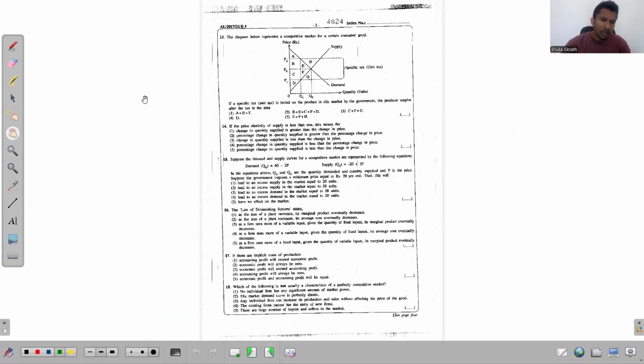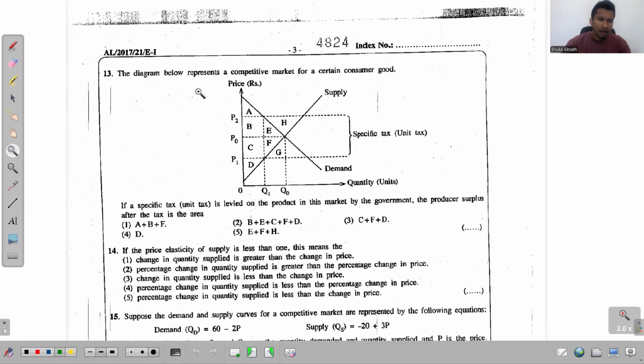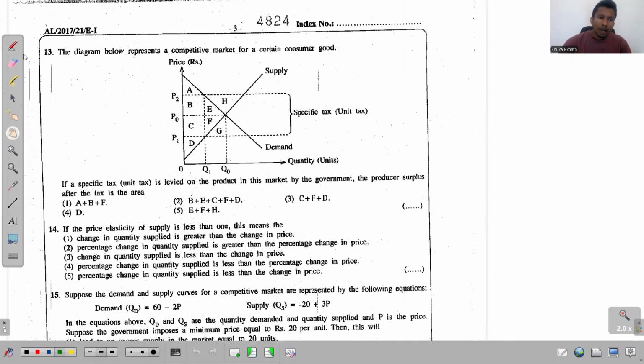Right. Look at this 13th question. In the 13th one, it says, the diagram below represents a competitive market for a certain consumer good. Okay, we have the supply curve. We get the demand curve. See that now, in this market, there's a unit tax. There's a unit tax.